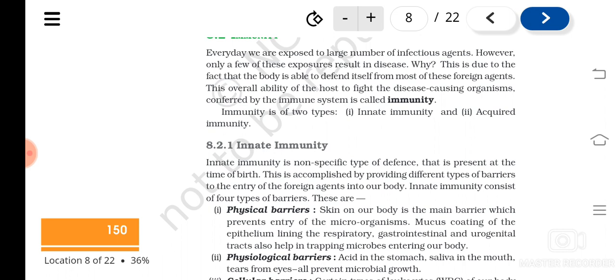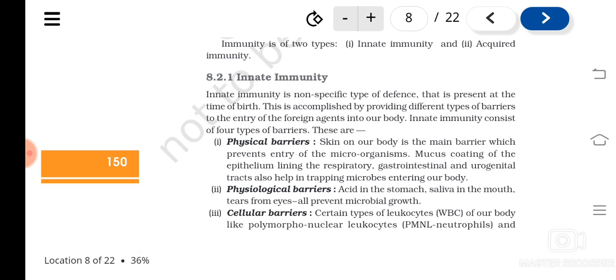There are different types of barriers that prevent the entry of foreign agents into our body, and they can be classified into different types. They are physical barriers. Physical barriers means what? Skin. I told you many times, skin is the main barrier that will not allow microorganisms to enter into our body.